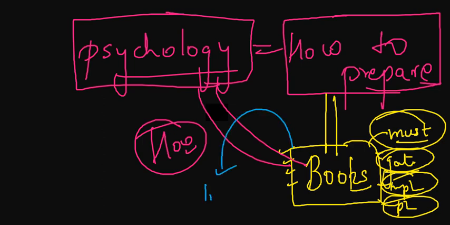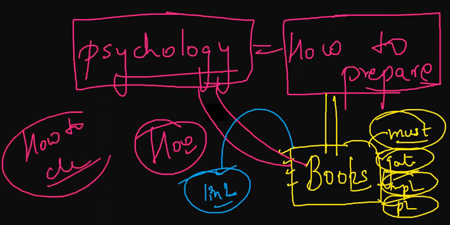You can find the link in the description or you can go on the channel. As you know, there are very few videos on the channel, so you can go to the video on how to clear UGC NET and check out where we have mentioned the books and particularly the strategy, which we are going to discuss in this video as well.